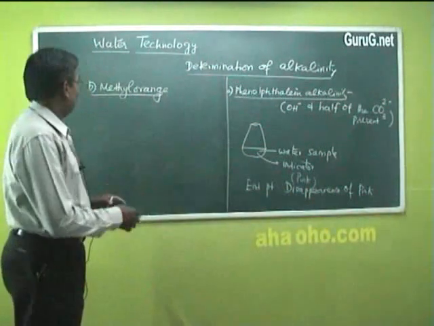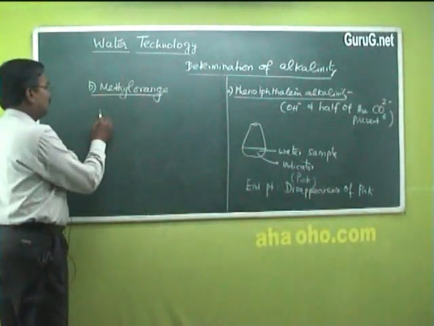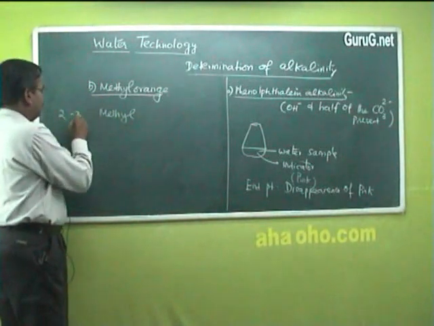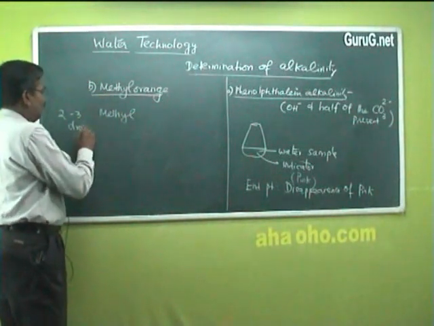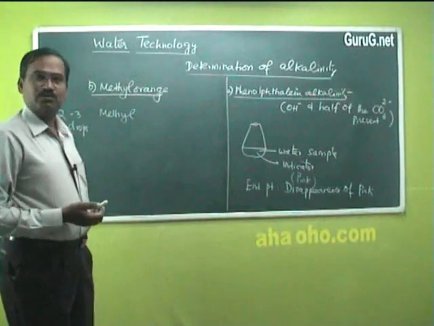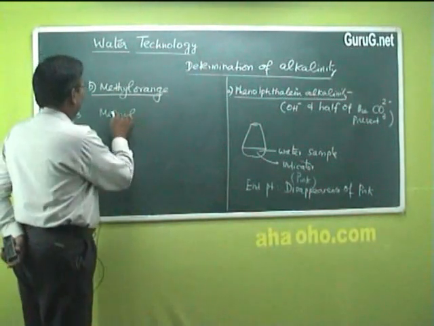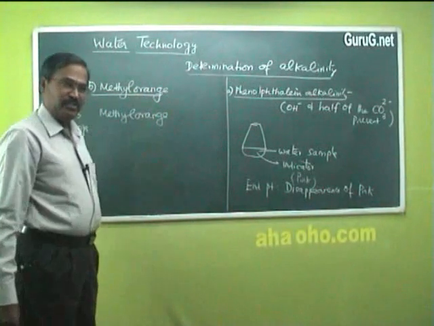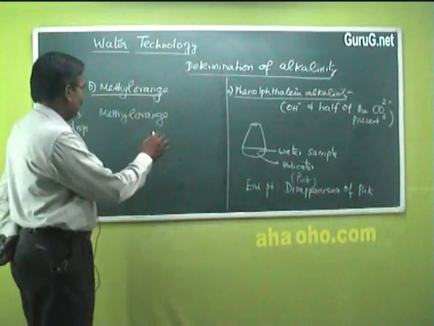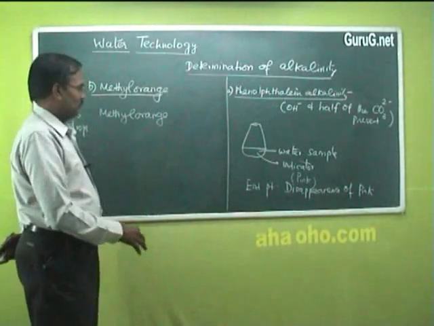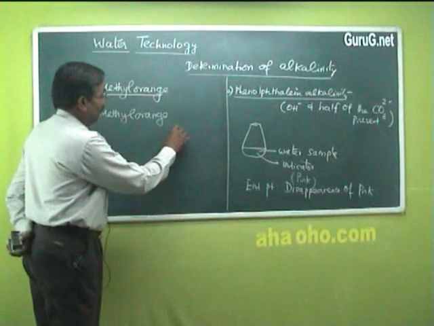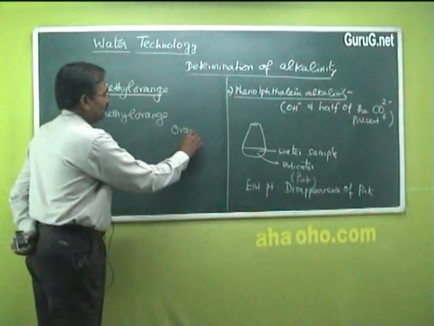you add methyl orange indicator, 2 to 3 drops. In all the cases, just adding 2 to 3 drops of indicator will serve the purpose. On adding methyl orange, the color of the solution will be orange.